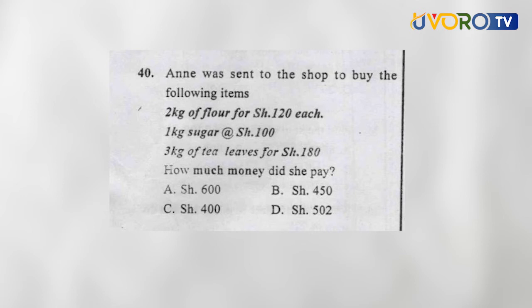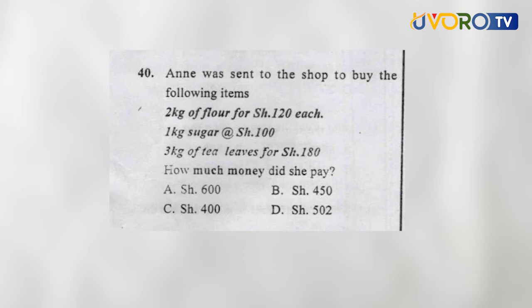This means each 1 kilogram is costing 120. What about the 2? We go to 1 kilogram of sugar, each shillings 100. 3 kg of tea leaves, 4 means you do not multiply with anything.